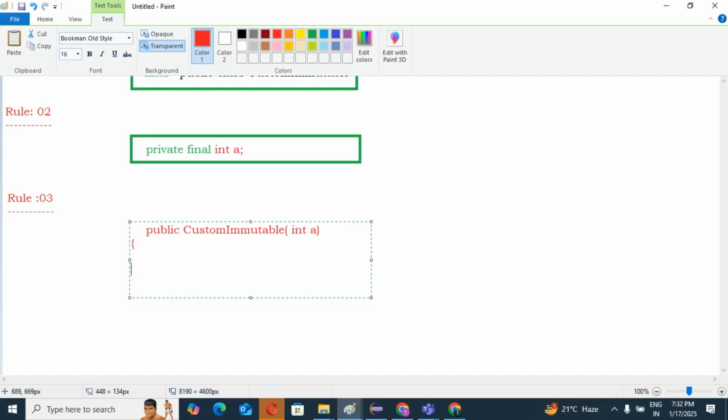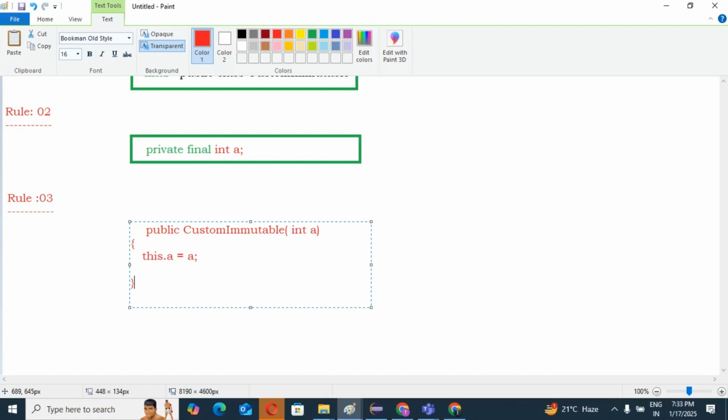In that we are going to initialize it, right? So guys, this.a equals a. Yes or no? Okay. So we should have one constructor by which you can initialize the variable while we are creating the object. So through the constructor, in the process of object creation, once you assign the value, that cannot be modified.